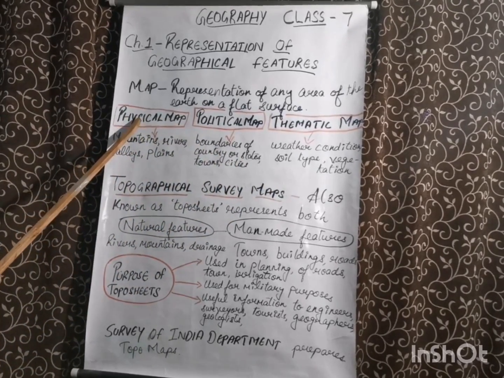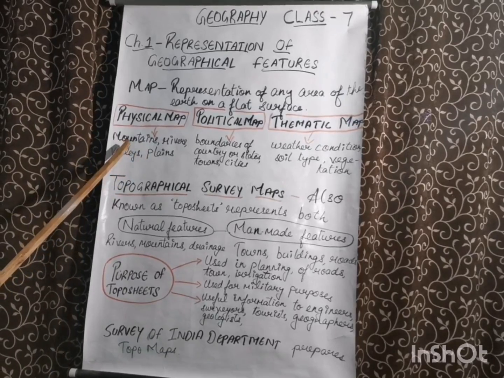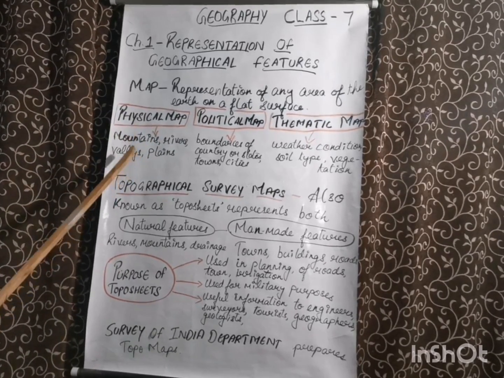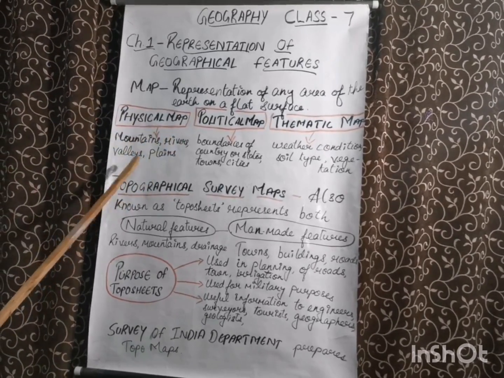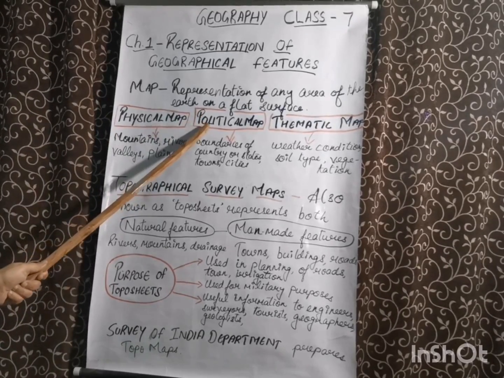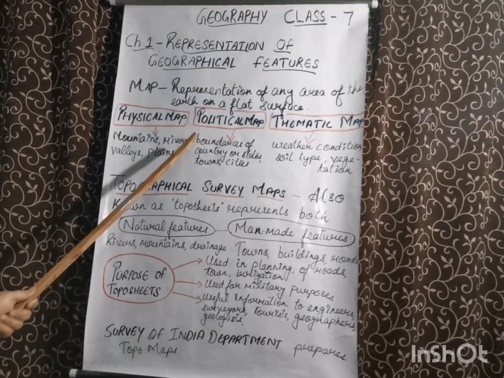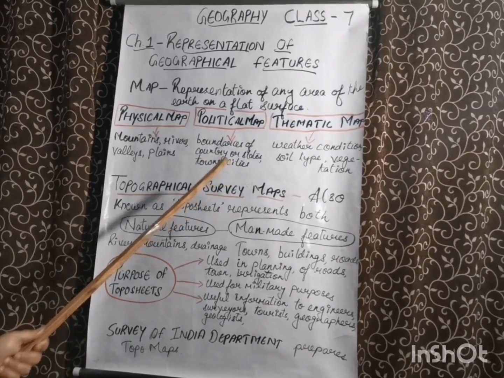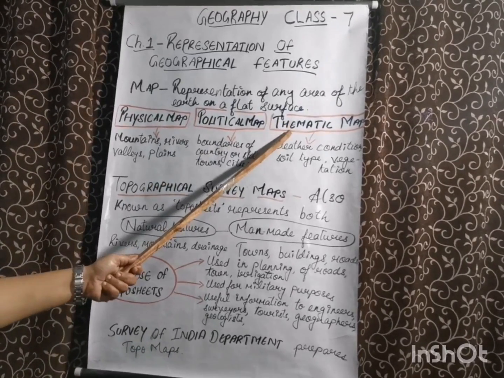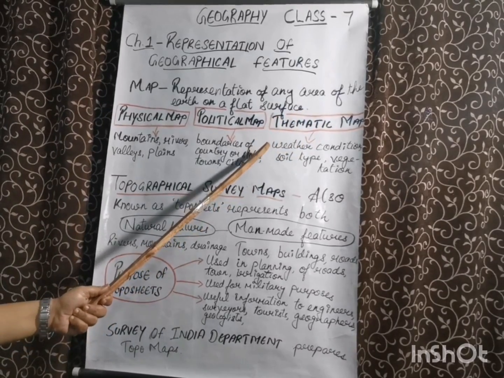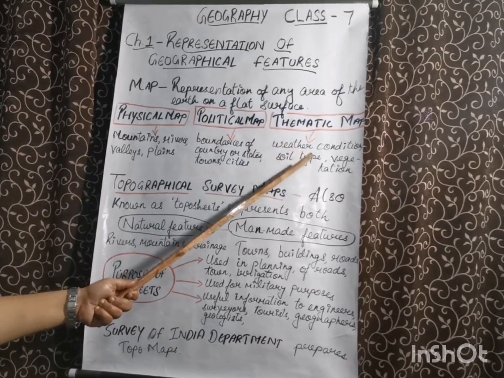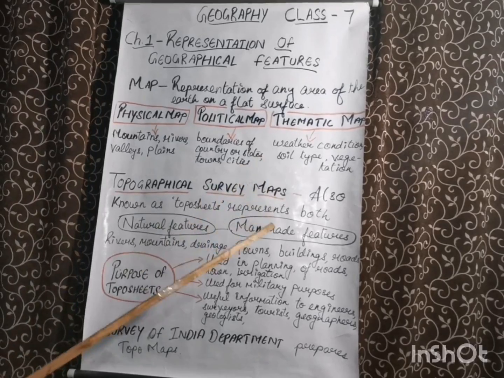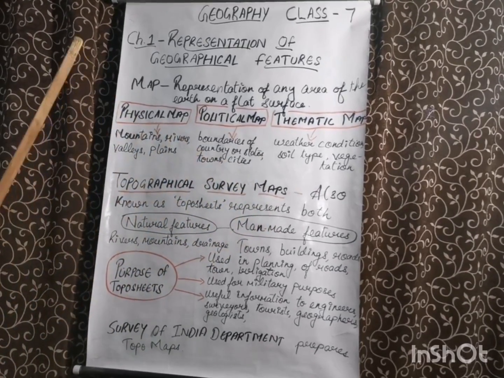In a physical map, we show natural features like mountains, rivers, valleys, plains. In a political map, boundaries of countries or states, towns, cities. Then there is the thematic map, which shows weather condition, soil type, vegetation, etc.